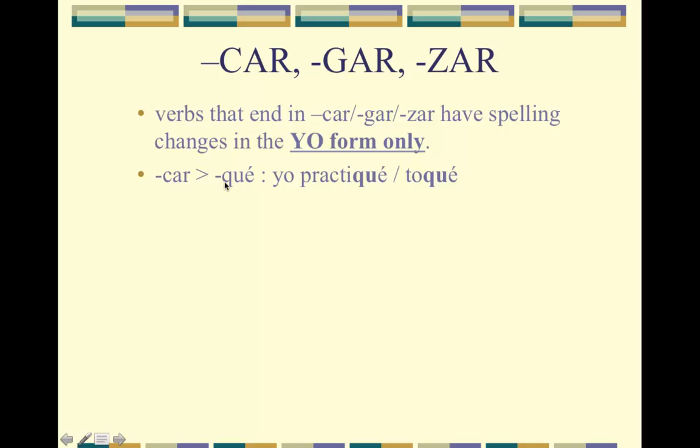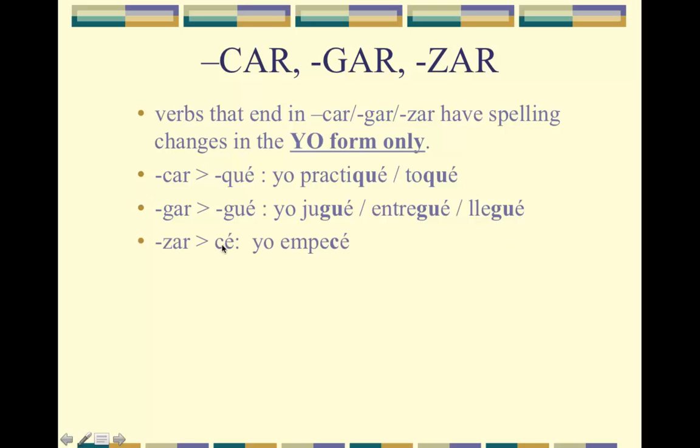So car would change to qué. Yo practiqué, yo toqué. Again, it's only going to be in the yo form. After the yo form, in the tú form, the él form, nosotros form, and so on, it will go back to just being a C. Gar cambia a gué. Yo jugué, yo entregué, yo llegué. And then the zar changes to cé. Yo empecé. And these are the same spelling changes that you saw in capítulo 7 with the commands.